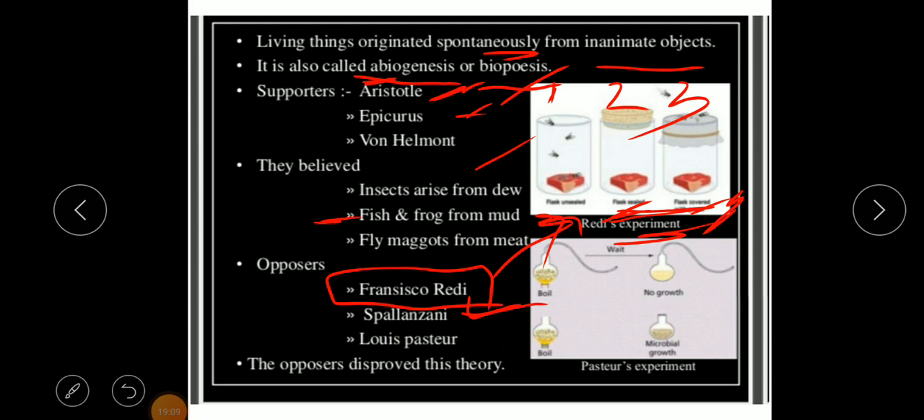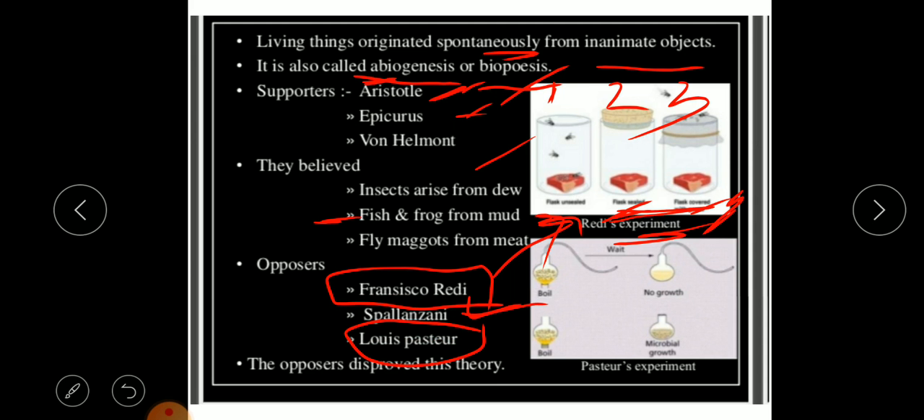Now then comes a famous biologist, Louis Pasteur, who is famous for his pasteurization. When Pasteur came, he gave a death blow to abiogenesis by his experiment, and his experiment rectified all the criticism met by Spallanzani.